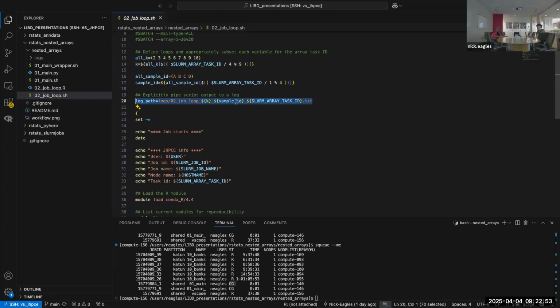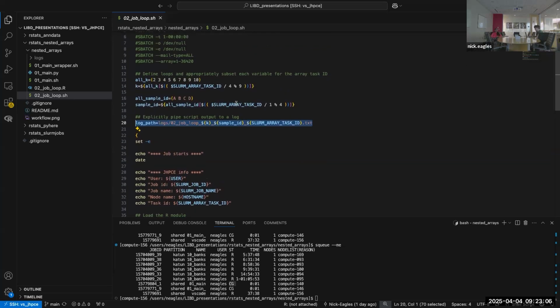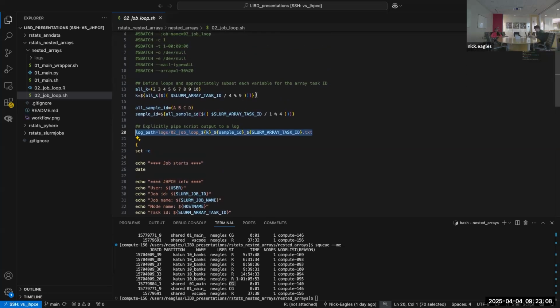So that's useful when you actually want to have the names of things in the log rather than the numbers. Like the first example I gave, where you just have the numbers in the log path. The difference with this approach is it's using a combination of division and modulus division to subset each variable. The algorithm computes the correct division equation to use to find the appropriate value of K out of all the ones that you listed. And similarly with the sample ID, it's using a different expression. And again, of course, each of these will be unique.